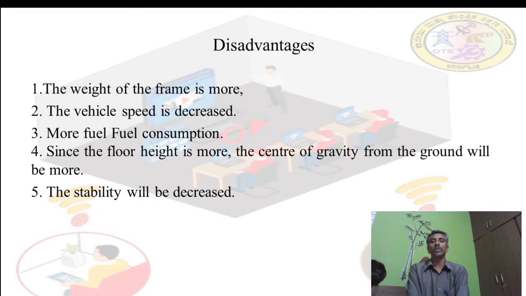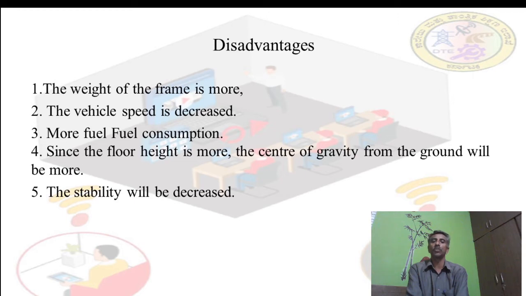Then the main disadvantage of this type of construction is that the weight of the frame becomes more, because the undercarriage is there, which is coming from the factory. Then on that one, we are manufacturing the frame. So the weight is more. The vehicle speed is decreased, because as the dead weight of the vehicle increases, the vehicle speed naturally decreases. But you know that for buses and lorries, speed is less compared to car speed. So we can use this type of construction for buses and trucks.